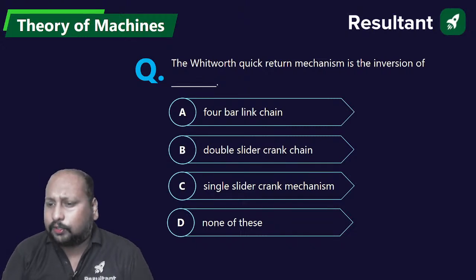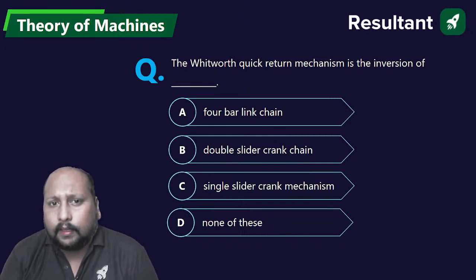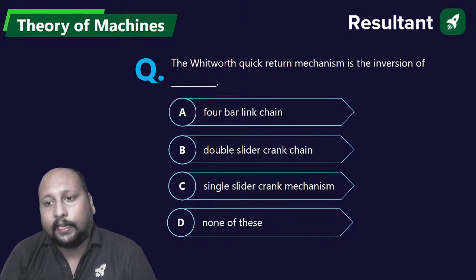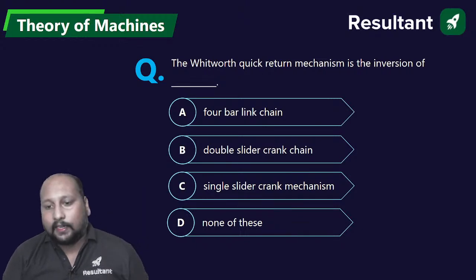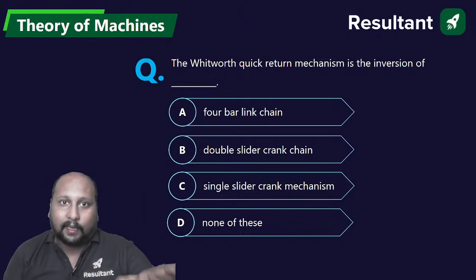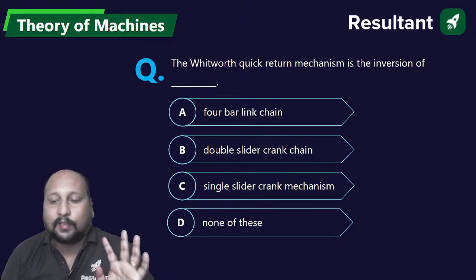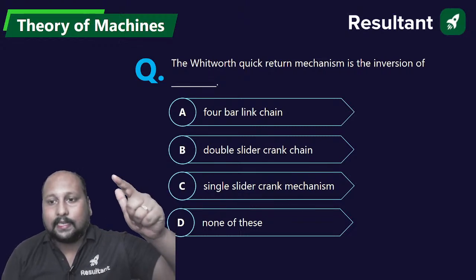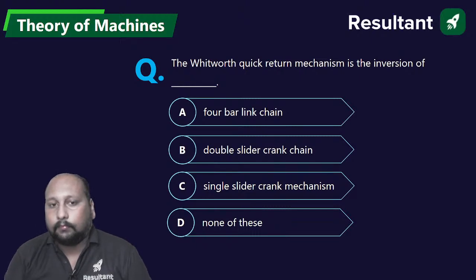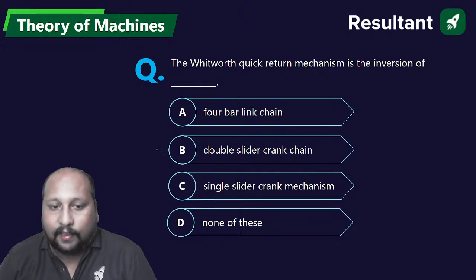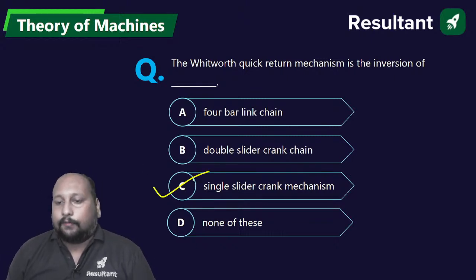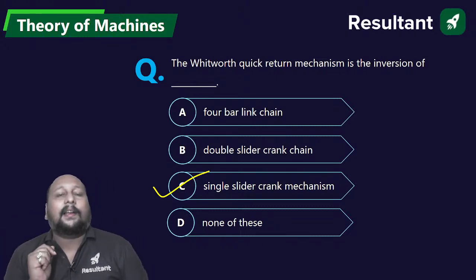Whitworth, do you remember something? Anything you are able to recall? This is obtained in which kind of mechanism? Single, double, or 4-bar? A, B, C, or D? This answer should be in a fraction of seconds. If you have studied from me, definitely you might be able to answer this in less than 5 seconds, right? A, B, C or D? Whitworth quick return mechanism is an inversion of option C. Very good, Srinu. Very good. This is an inversion of a single slider crank mechanism.